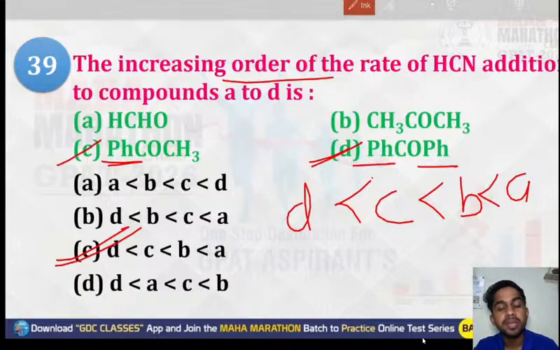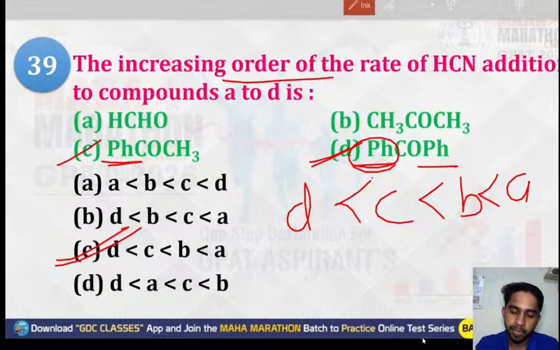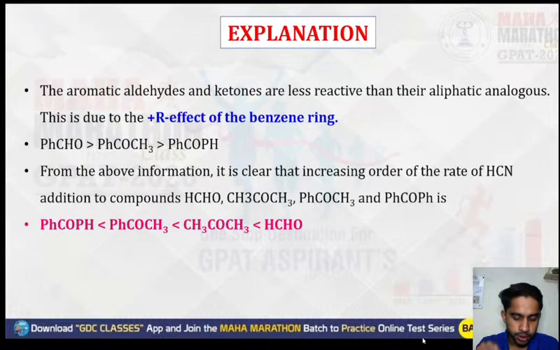D, C, B, A will be right. Why D and C at the last? Because of the phenyl group, that is the benzene ring. So the correct option will be option number D.